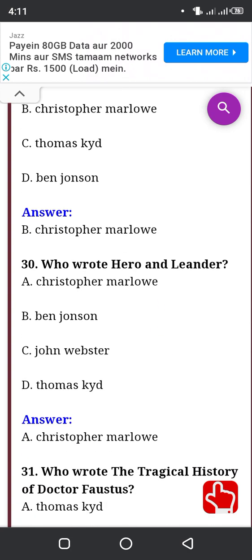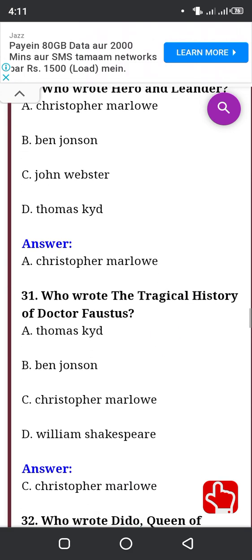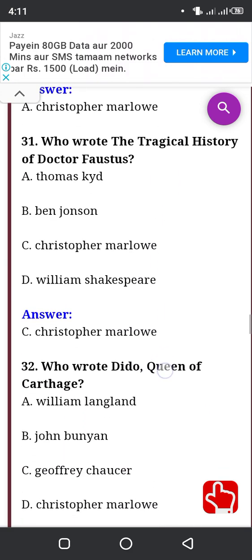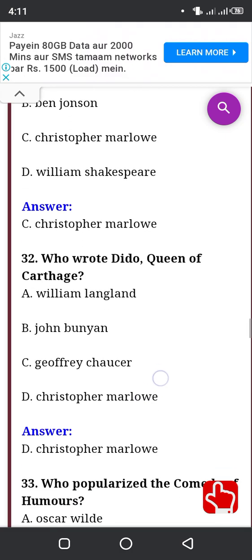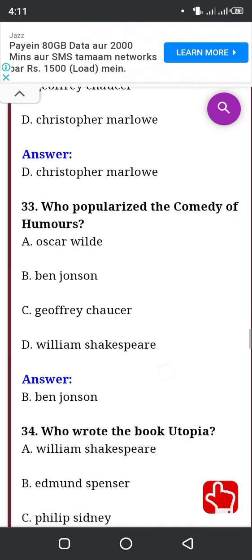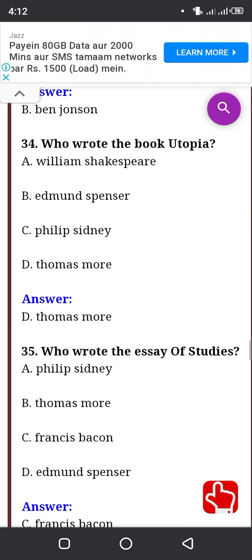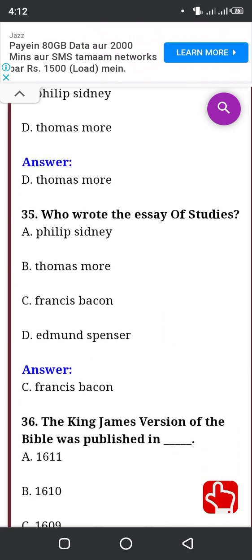Who wrote Tamburlaine the Great? Christopher Marlowe. Who wrote Hero and Leander? Christopher Marlowe. Who wrote The Tragical History of Dr. Faustus? Christopher Marlowe. Who wrote Dido, Queen of Carthage? Christopher Marlowe. Who wrote the comedy of humours? Ben Jonson. Who wrote the book Utopia? Thomas More.